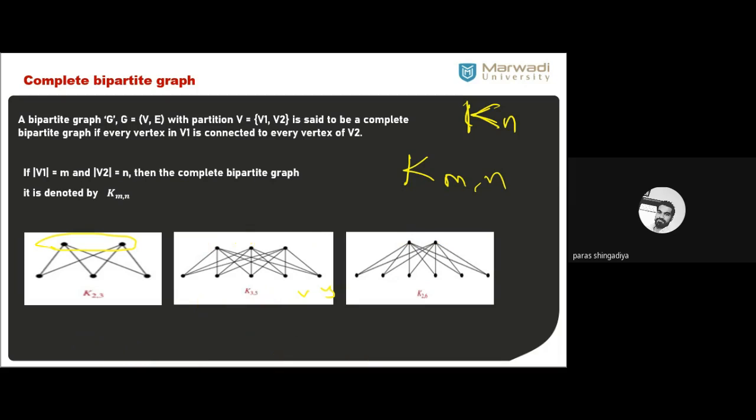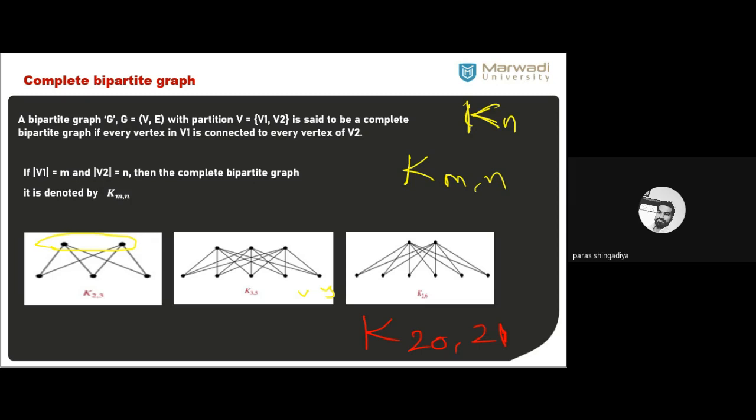Now this is an easy graph, so we can count the edges one by one. Clear? In this K2,3 graph, 1, 2, 3, 4, 5, 6 edges are there. But that's not an easy question if we consider one of the graphs as K20,21. So how can we count the edges? How can we count the vertices?